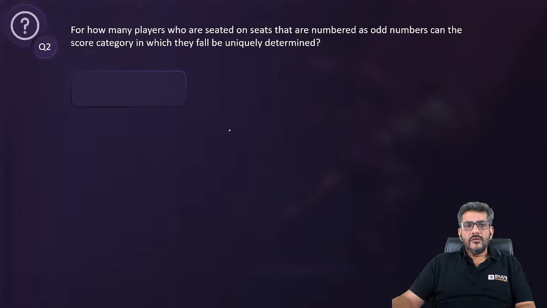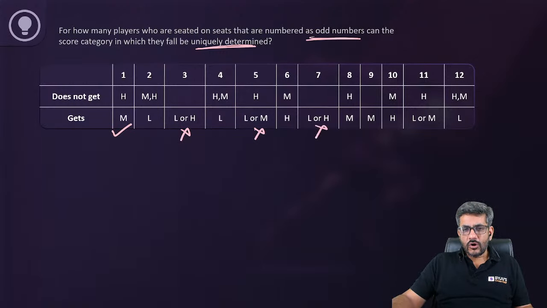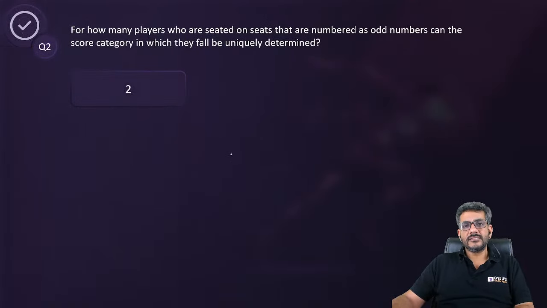Question number 2. For how many players who are seated on seats that are numbered as odd numbers can the score category in which they fall be uniquely determined? Odd वालों में unique किसका पता लग रहा है? This is unique. This is not unique. Not unique. Not unique. This is unique. Not unique. Only 2 people are there for which it is uniquely determined. So my answer is 2.